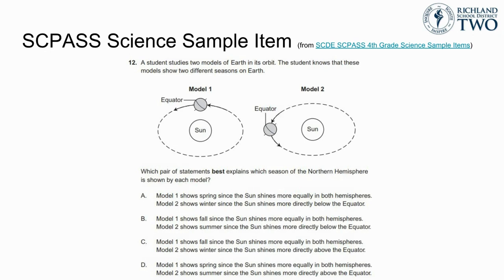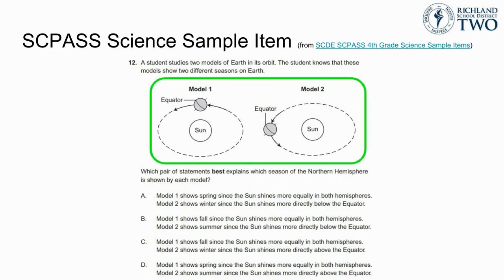In this item, the SCP is evident in the question where students are asked to use the model representing 2 different states of the Sun-Earth system, and the content is evident where the students are asked not only to identify the seasons represented by Model 1 and Model 2, but also why the seasons occur in those locations based on the angle of sunlight as it strikes the Earth's curved surface.